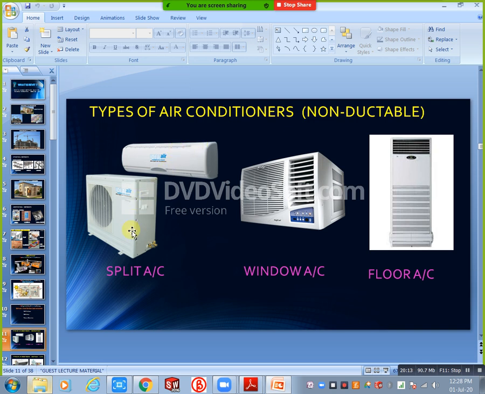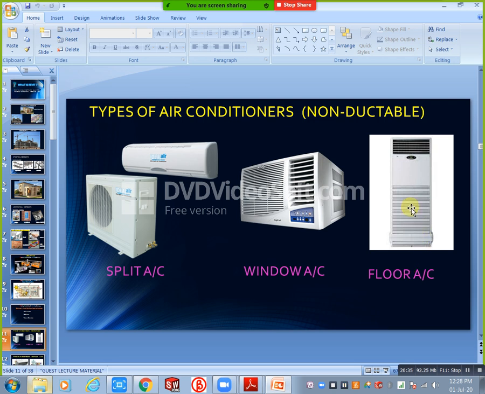For example, floor AC, and this one you consider as a high wall type AC. Why? Because this type of AC can always be mounted on the wall. That's why you consider it high wall type. This is floor type AC. In interior preference conditions you need to refer to this one based on client requirement. And we have cassette type AC also. This is all split and VRF.